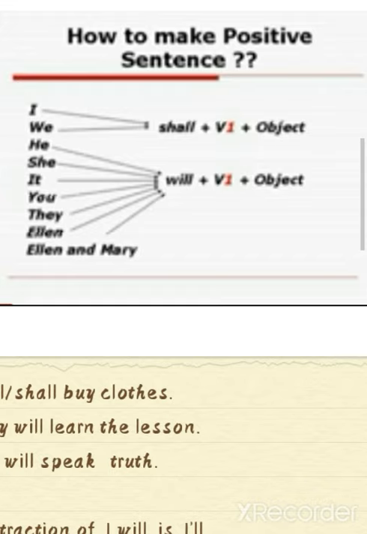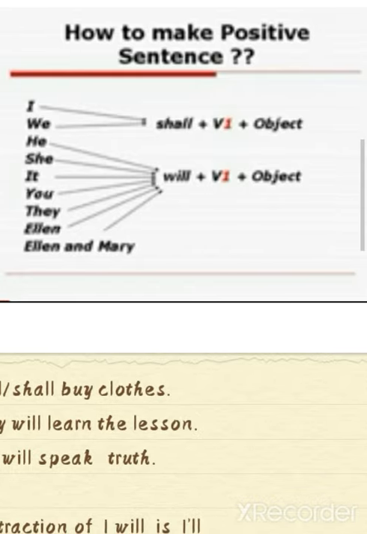In this sentence, I and we, these two subjects, follow the helping verb shall, but in modern English almost all speakers of the English language use will with all the subjects. There is no differentiation. Modern English, you are supposed to use will with all the subjects. Understand it?